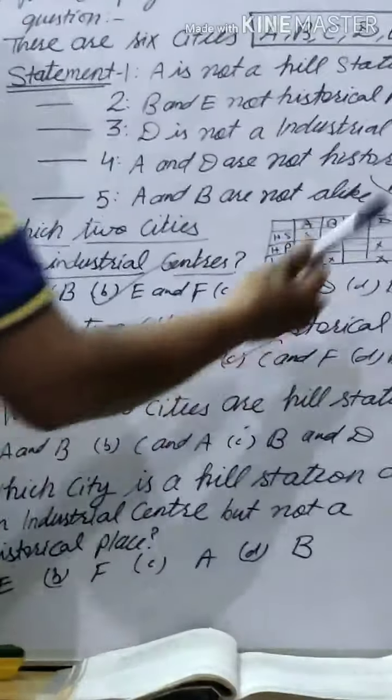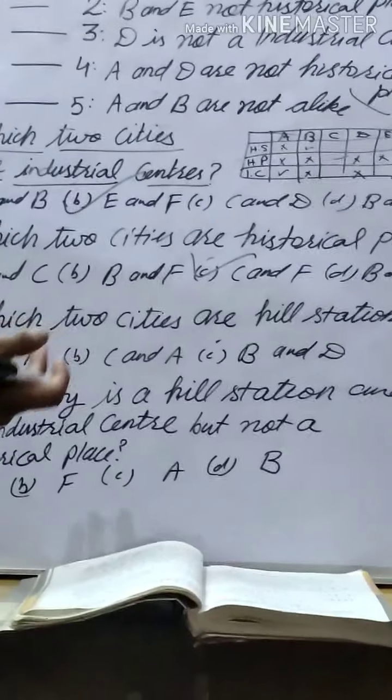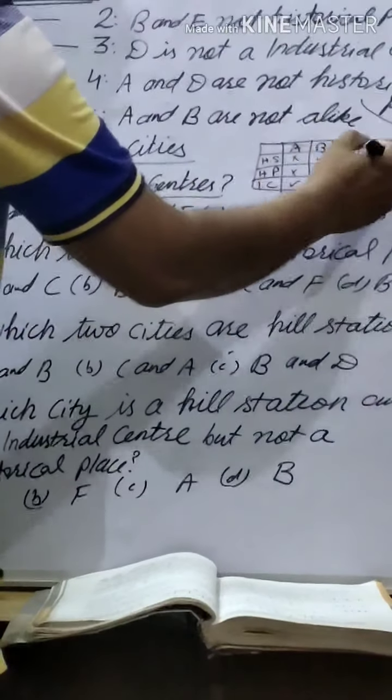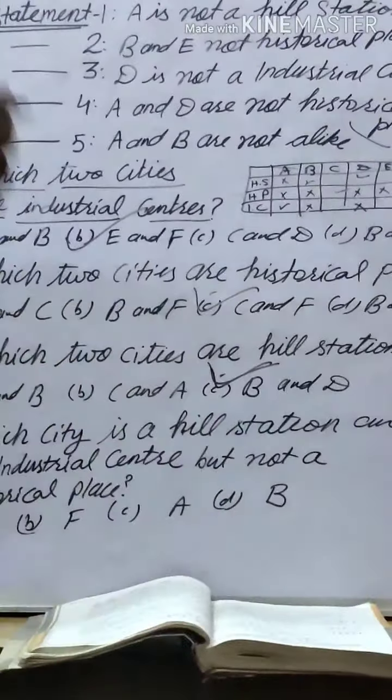Understand? So what do you say? When it is given B and D, it means this B and D is the correct answer. Which two cities are the hill stations? So this B and D is the correct answer. So C option is correct.